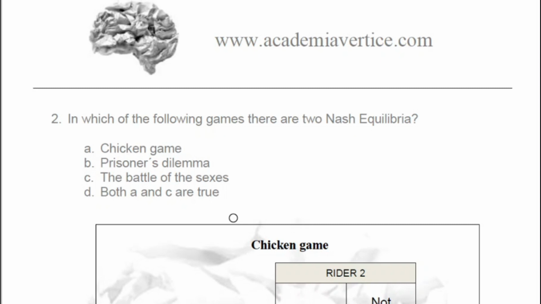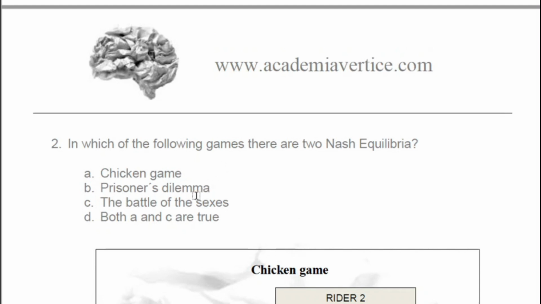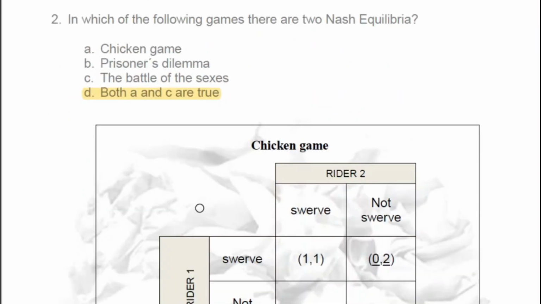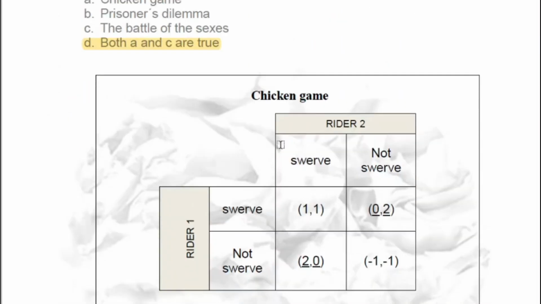In which of the following games are there two Nash equilibria? Chicken game, Prisoner's Dilemma, the Battle of the Sexes, or both A and C, but not D? Well, the correct one is that the chicken game and Battle of the Sexes have both two Nash equilibria. Let's remind them. Chicken game, we have two riders, one against the other, and these are their gains depending on the strategies. Okay.